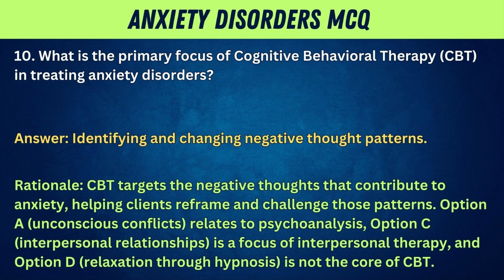Option A, unconscious conflicts, relates to psychoanalysis. Option C, interpersonal relationships, is a focus of interpersonal therapy. And option D, relaxation through hypnosis, is not the core of CBT.